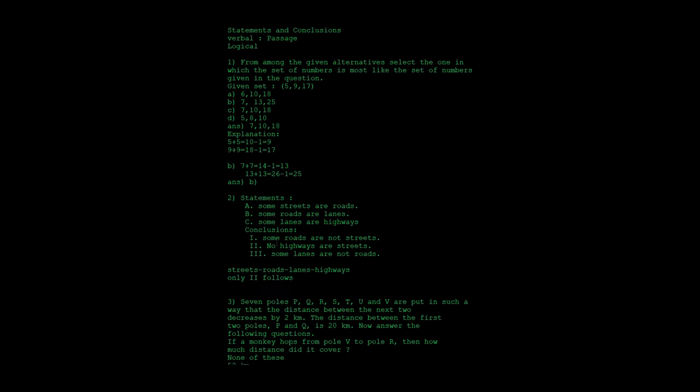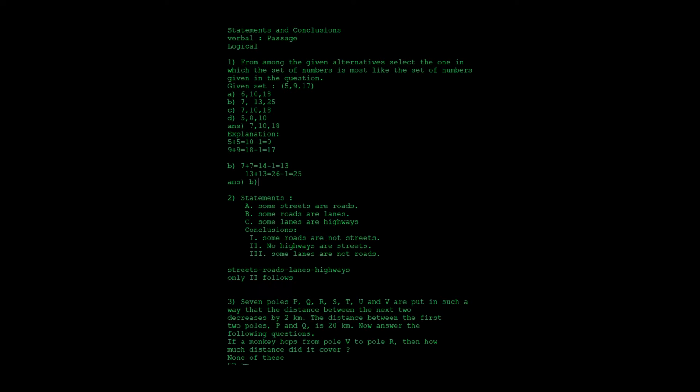After that, check the conclusions. Conclusion 1: some roads are not streets. They have already mentioned some streets are roads, so there is a connection between streets and roads, but here they say some roads are not streets. So this conclusion fails. Next: no highways are streets.